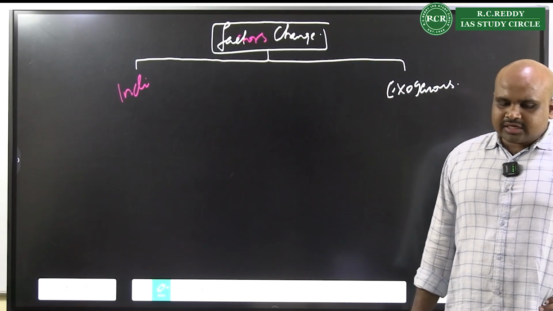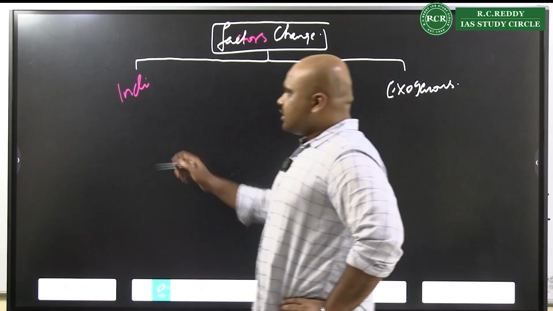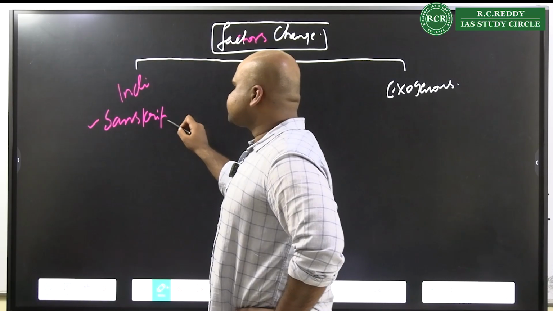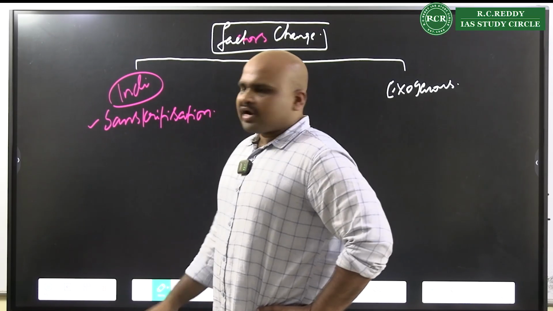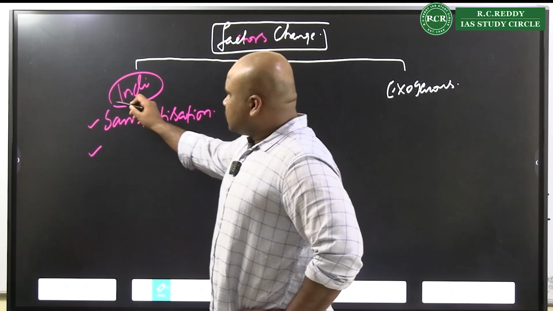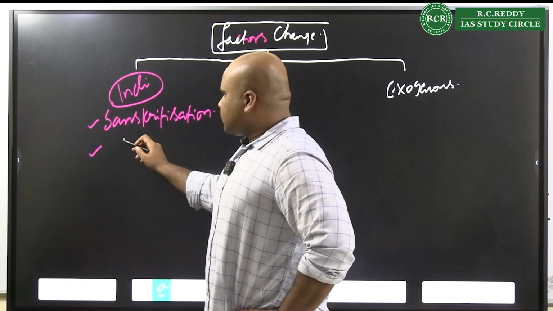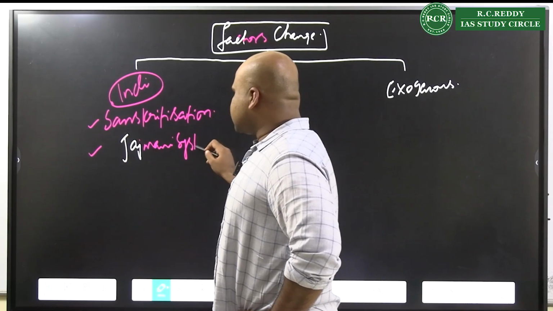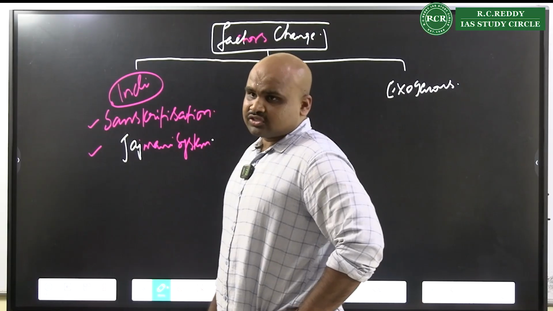Now when we talk about indigenous factors and exogenous factors, very simple. Indigenous factors are factors like Sanskritization. Apart from Sanskritization, you also have to understand how the Jajmani system is changing.